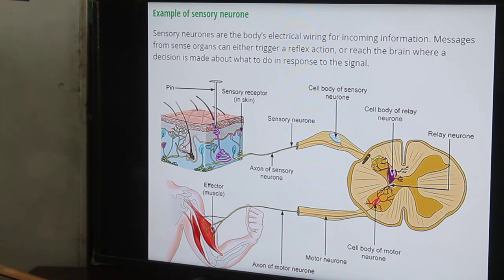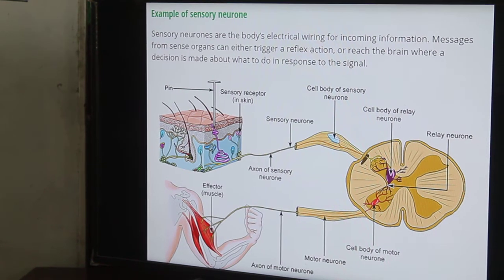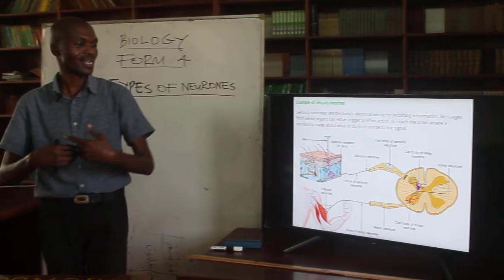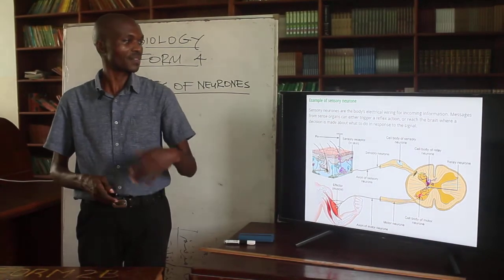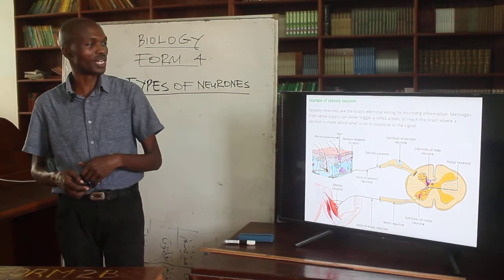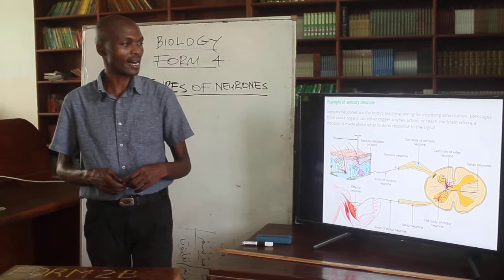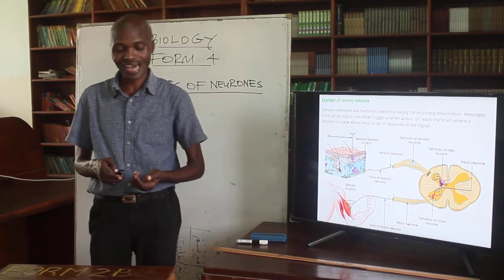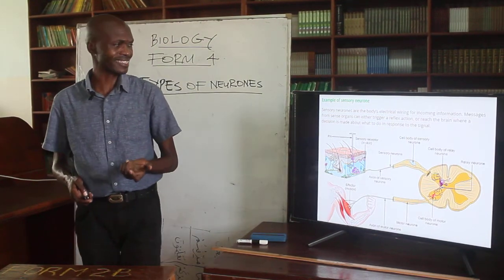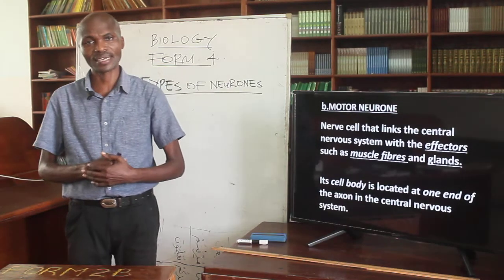So you can see how the transmission occurs from the sensory organ via the central nervous system and back to the effector muscles that actually facilitate the corrective action, to be able to offer the right response, and the signal that is required is actually effective.